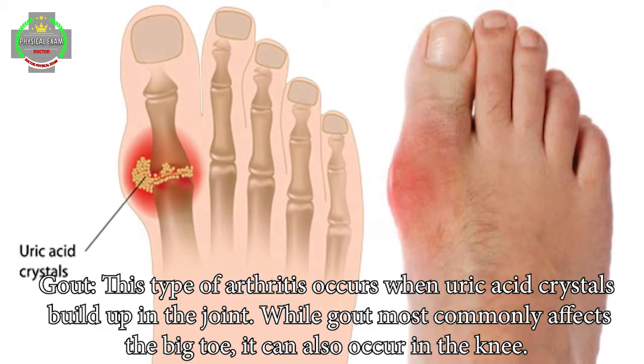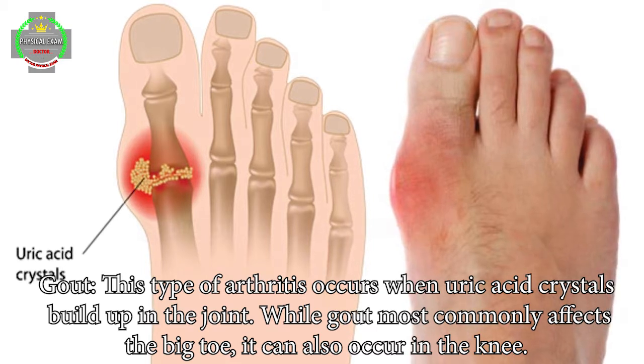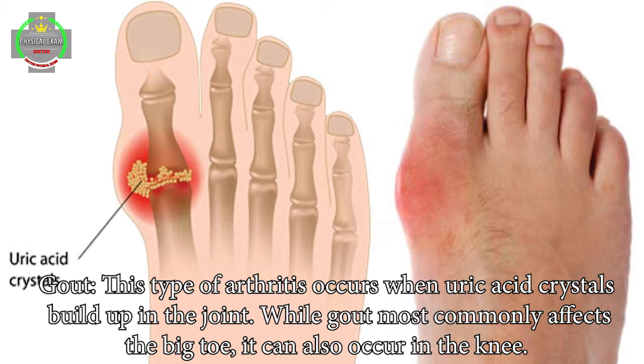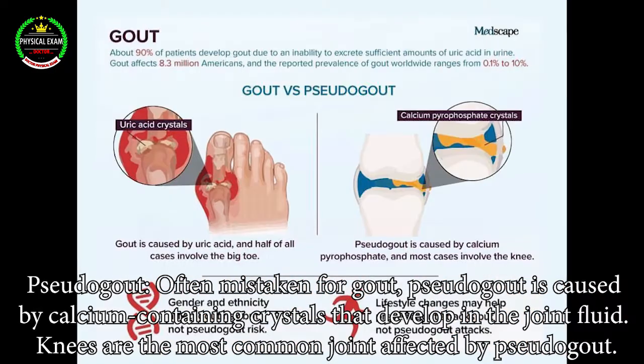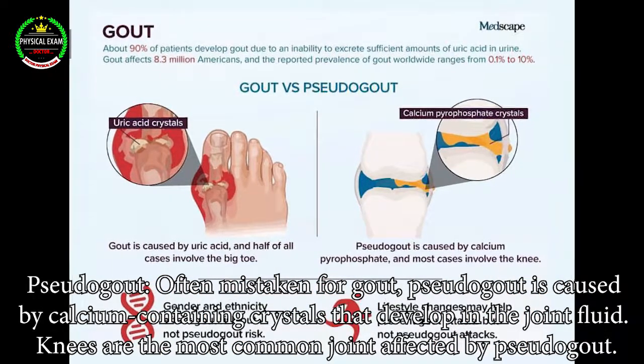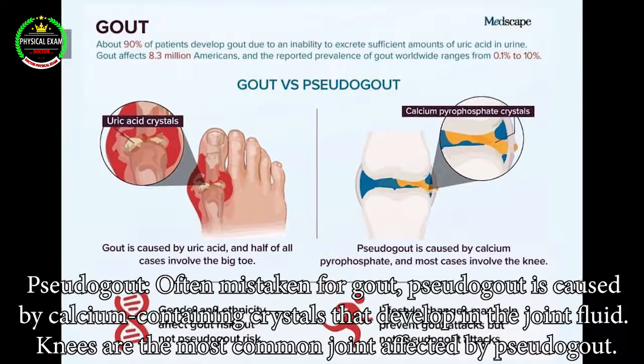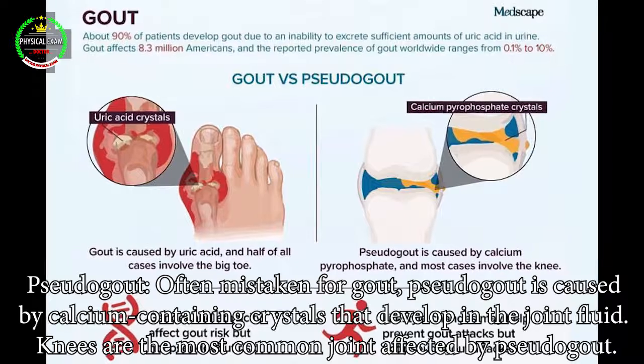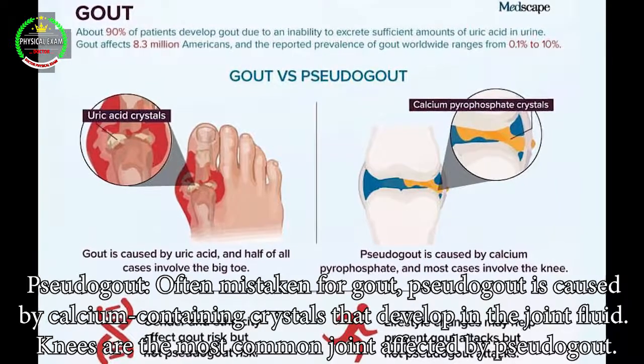Gout. This type of arthritis occurs when uric acid crystals build up in the joint. While gout most commonly affects the big toe, it can also occur in the knee. Pseudogout. Often mistaken for gout, pseudogout is caused by calcium-containing crystals that develop in the joint fluid. Knees are the most common joint affected by pseudogout.